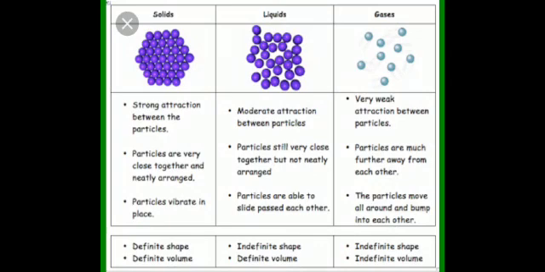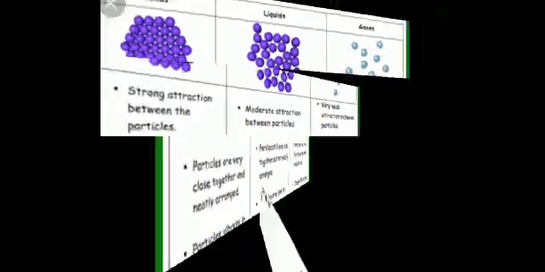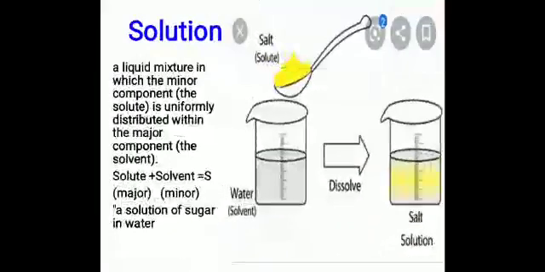Okay, so solids have a definite shape and definite volume. Liquids have an indefinite shape and definite volume. And gases have an indefinite shape and indefinite volume. This is the difference among solid, liquid and gases. So for the next one, we are going to study about the solution.